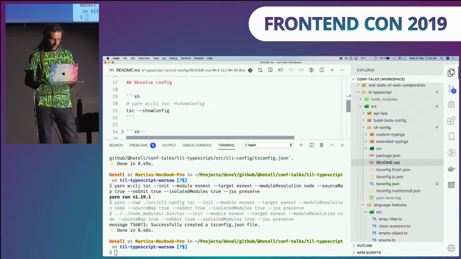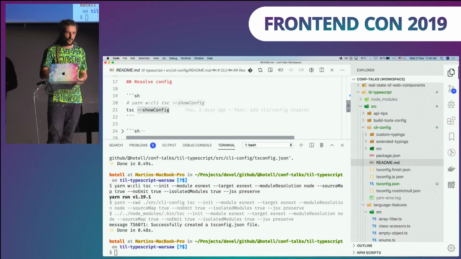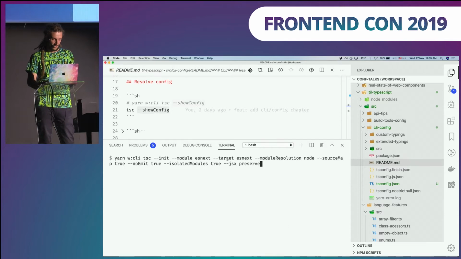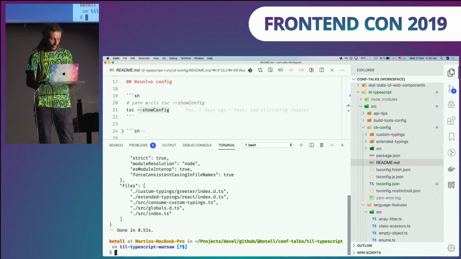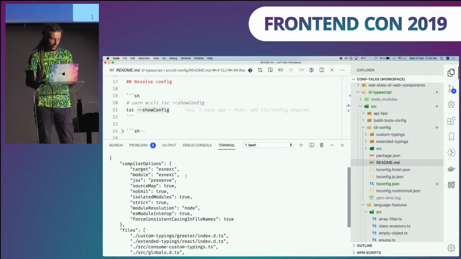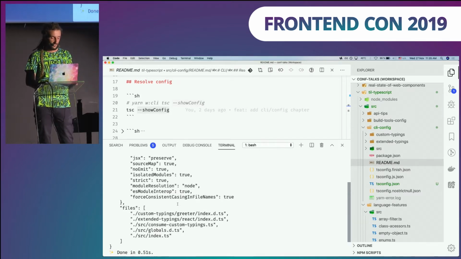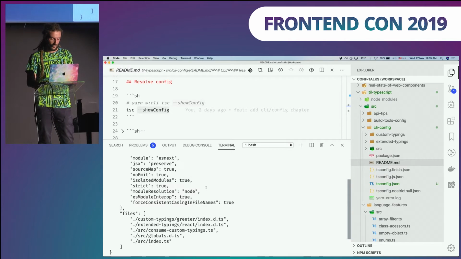What else? Well, maybe sometimes you need to resolve some configuration issues, like, hey, this project doesn't work because it doesn't compile something. For that, there is this --showConfig flag, which will help you with all your issues. If I execute tsc --showConfig, it will show me my configuration, right? And what's even better, it will list the files that are included in the compilation process. So this is very helpful for any kind of debugging.